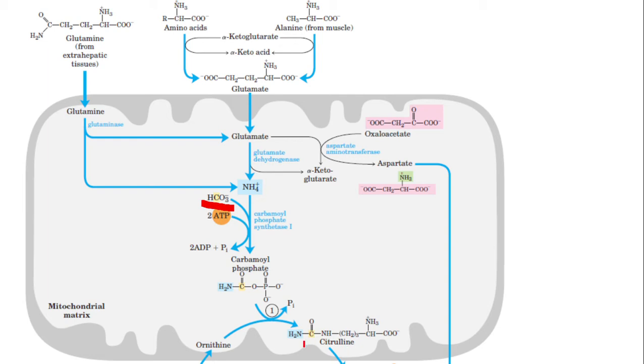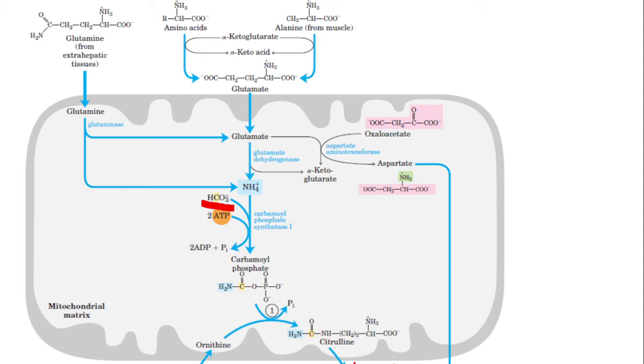Citrulline is another amino acid not found in proteins. So ornithine inside the mitochondrion combines with carbamoyl phosphate to form citrulline. That is the first reaction of this urea cycle. Where is the citrulline being formed? Inside the mitochondrion. Now, this citrulline is transported out of the mitochondrion into the cytoplasm.